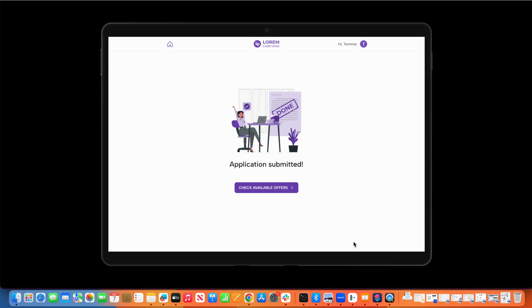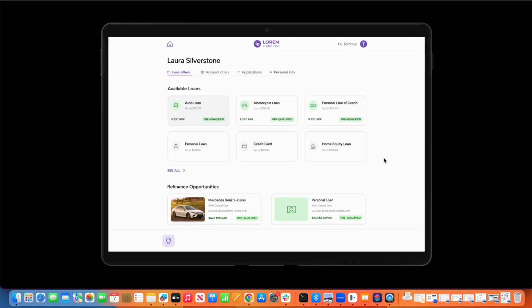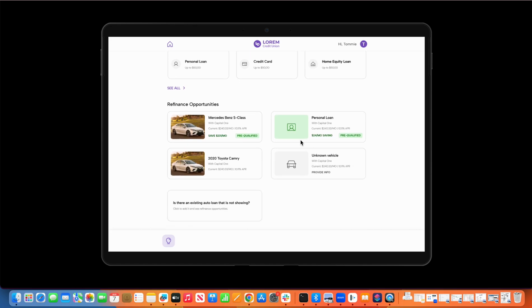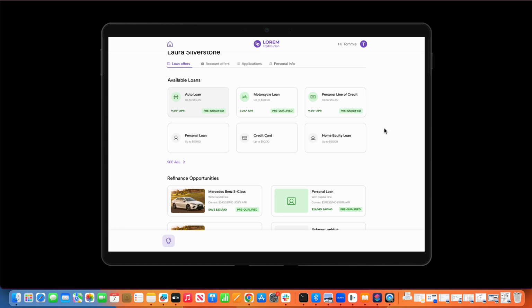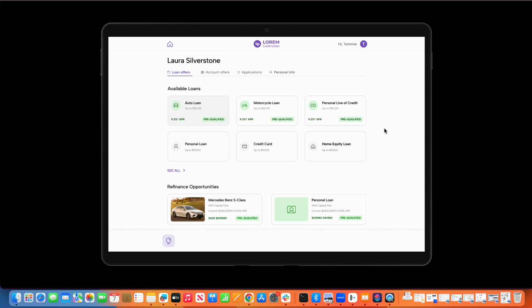Now, once we've submitted our application, what's new about this particular version is you'll see an option that says check for available offers. And as part of that electronic delivery of disclosures, we will have gotten the member to provide us with consent to pull a soft credit inquiry. And what we'll see on the following screen is, again, a litany of different products that this member has been pre-qualified for from a net new debt perspective, as well as opportunities for savings based off of their current trade lines. And again, the MSR would be able to simply click into any one of these offers, put in a couple of pieces of detail, and then submit that directly to your LOS.